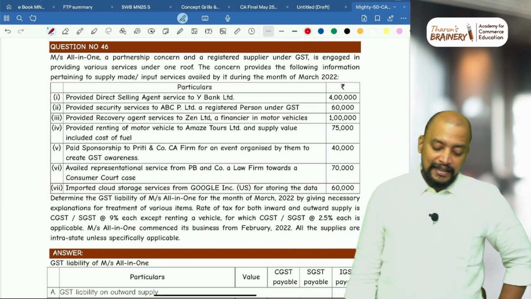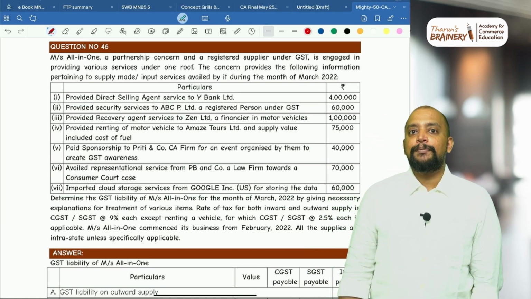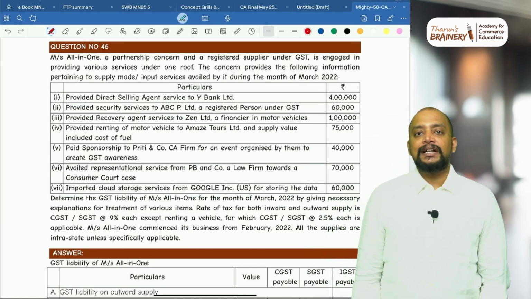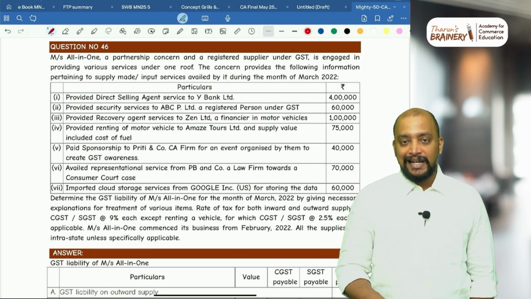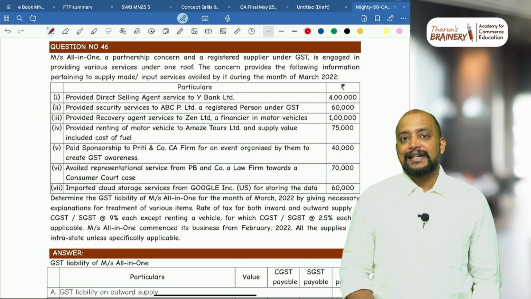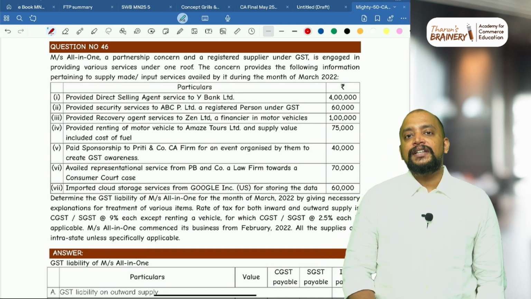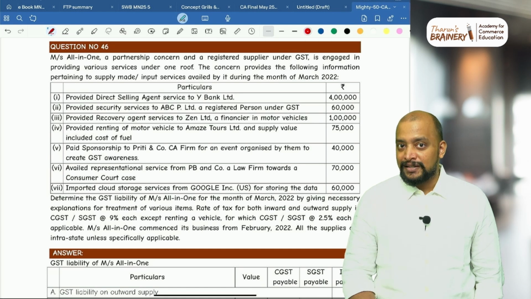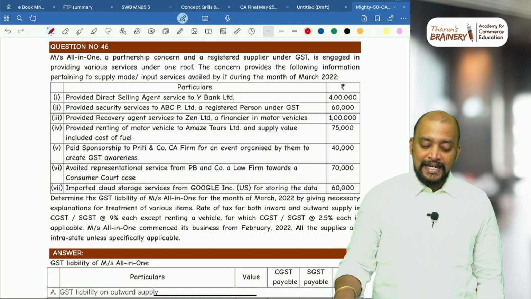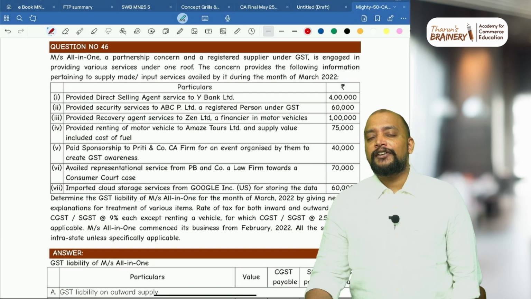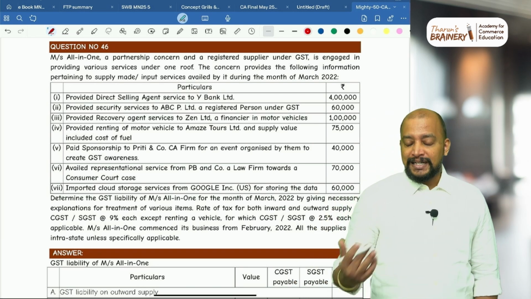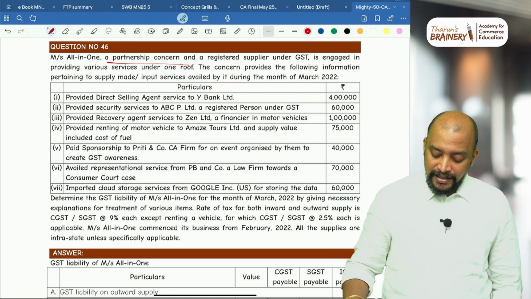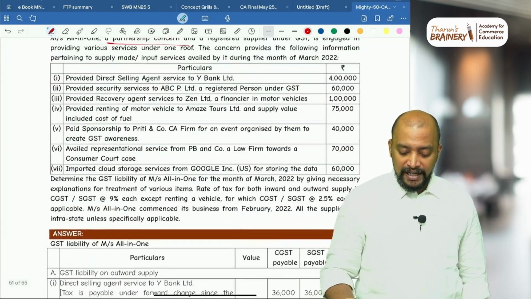Okay, so first, direct selling agent service to Y Bank Limited, 4 lakhs. So what will be taken in this case? DSA, direct selling agent services. Whenever they are providing direct selling agent services to a bank, if the supplier is other than body corporate or firm only, it will be covered under RCM. But here the supplier is a partnership concern, so therefore it will be covered under FCM.